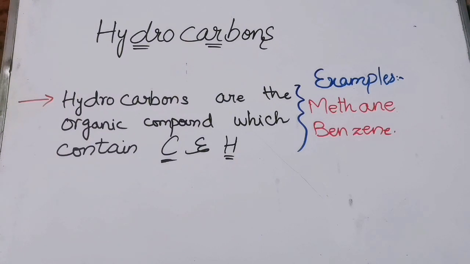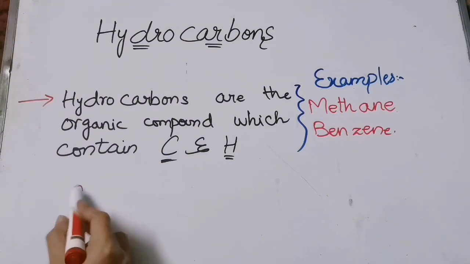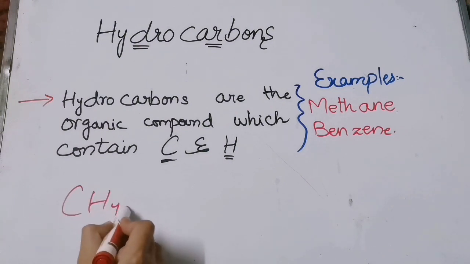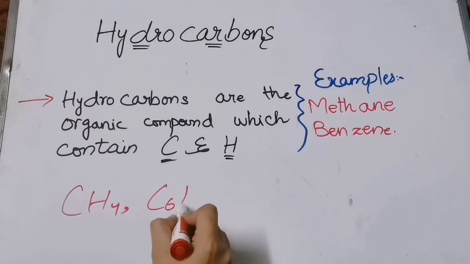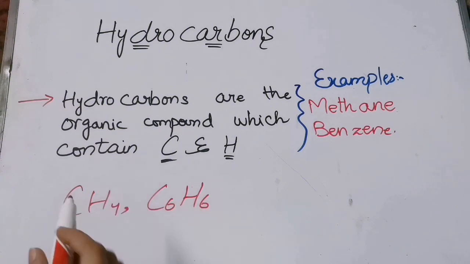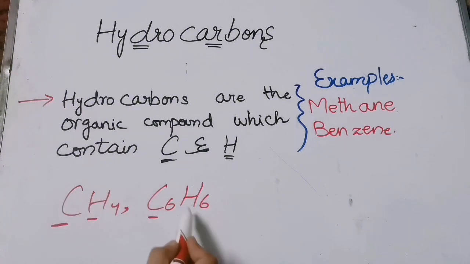The two examples that I wrote here are methane and benzene. Methane is CH4 and benzene is C6H6, right? They both contain carbon and hydrogen.